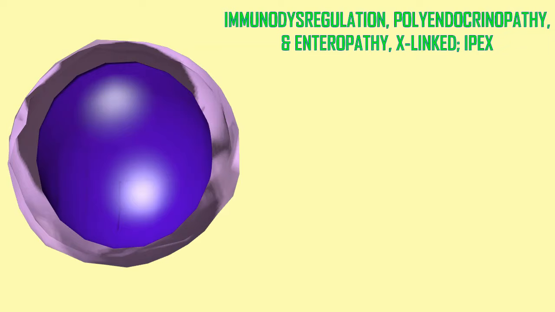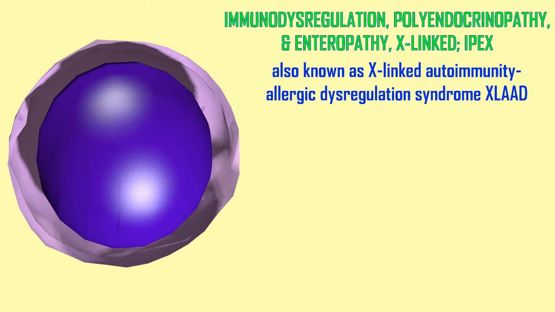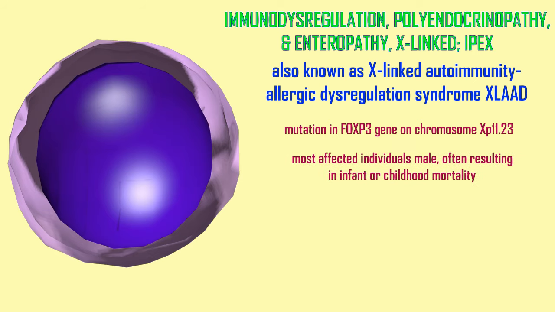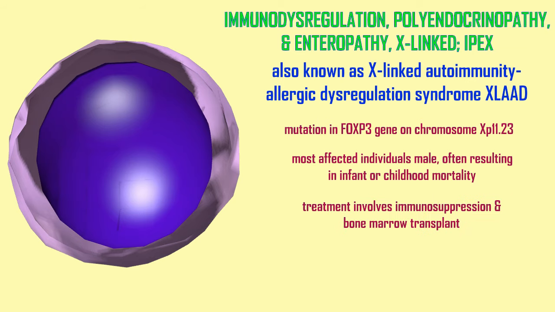When this forkhead gene, the FOXP3 gene, is mutated, it causes a genetic disorder known as IPEX, also known as XLAD, in which there are a number of autoimmune and allergic conditions which result, including type 1 diabetes. Since the FOXP3 gene is located on the X chromosome, most affected individuals are male, and this disorder can result in infant or childhood mortality unless it is treated with immunosuppression and bone marrow transplants.